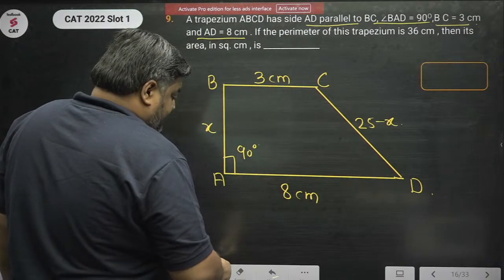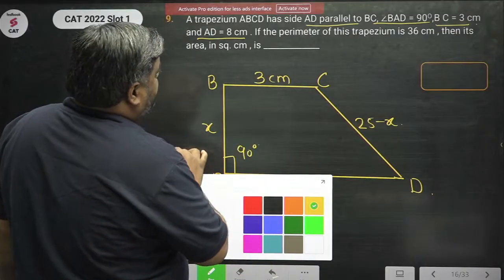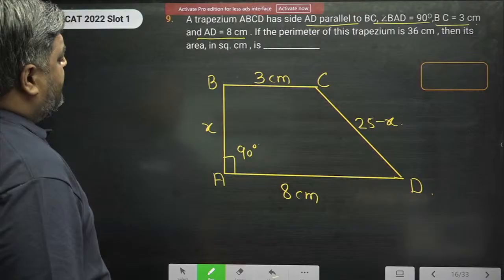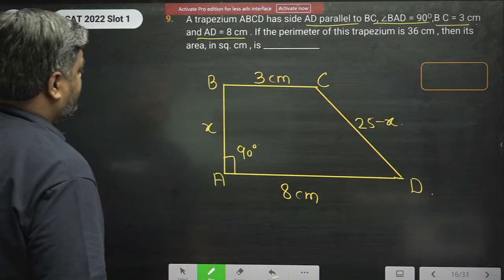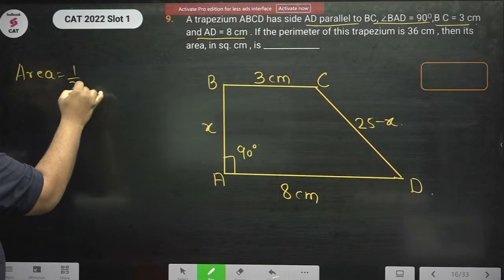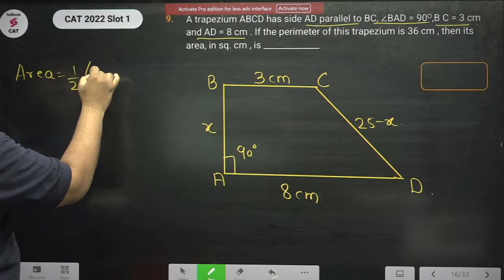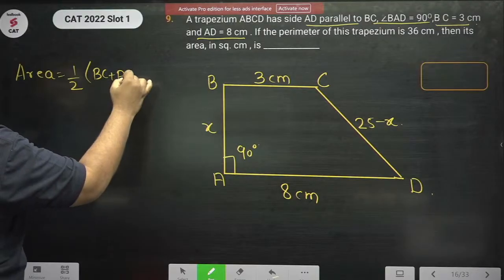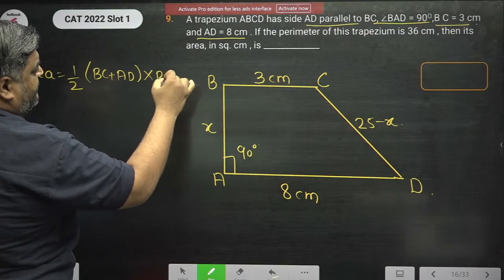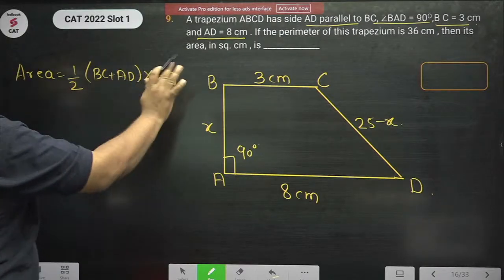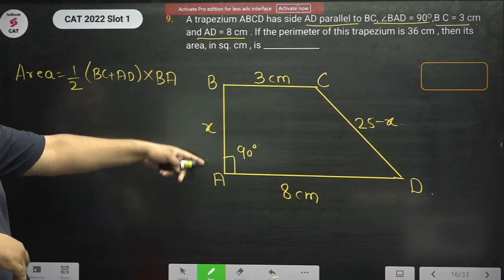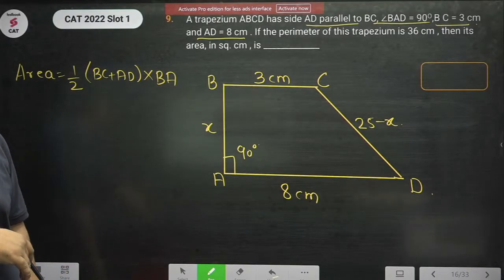You have to find the area of this trapezium. What can be done? Area of the trapezium is half into BC plus AD into the distance between them, BA or AB. This is the area of the trapezium. We have the value of BC, we have the value of AD. We are interested in the value of BA.